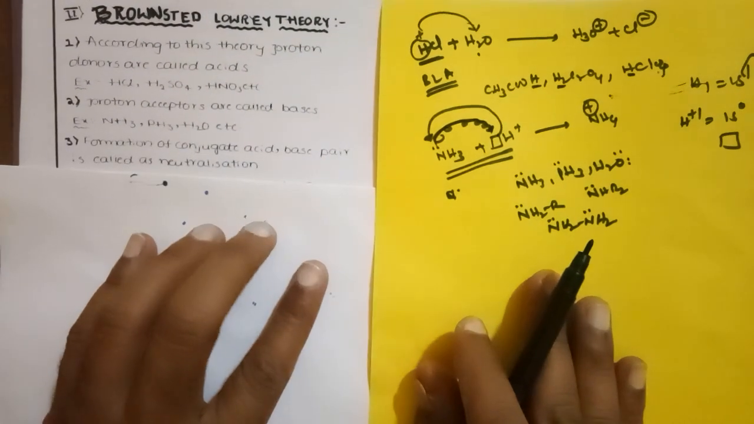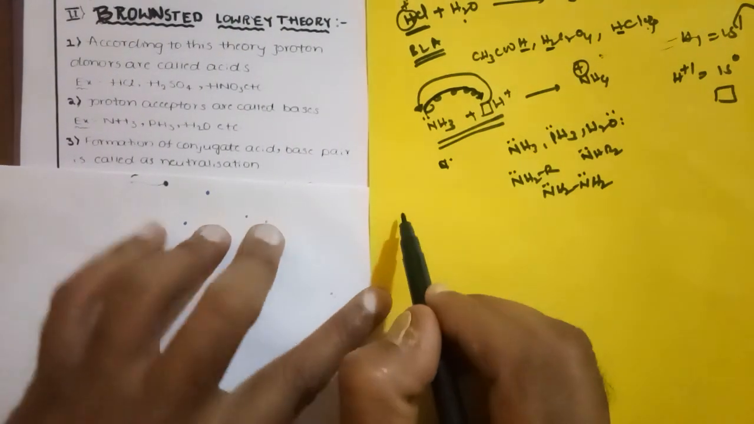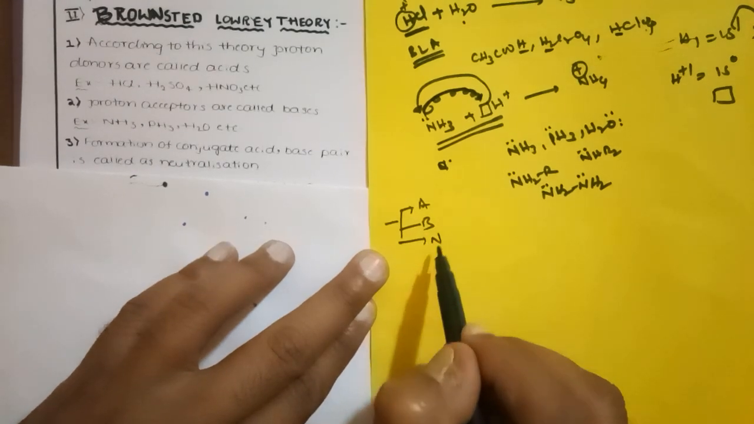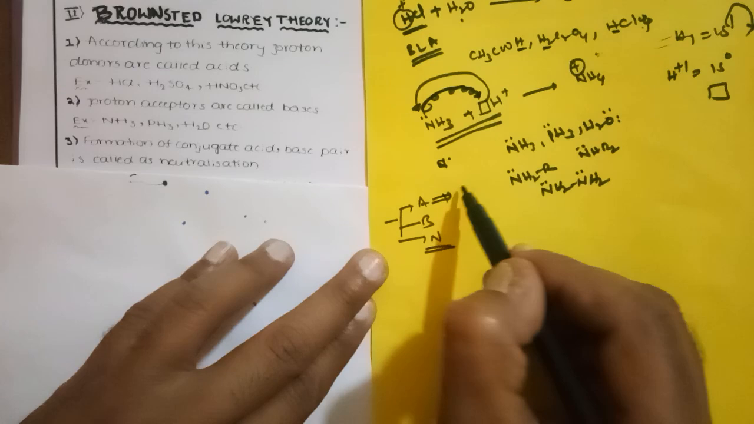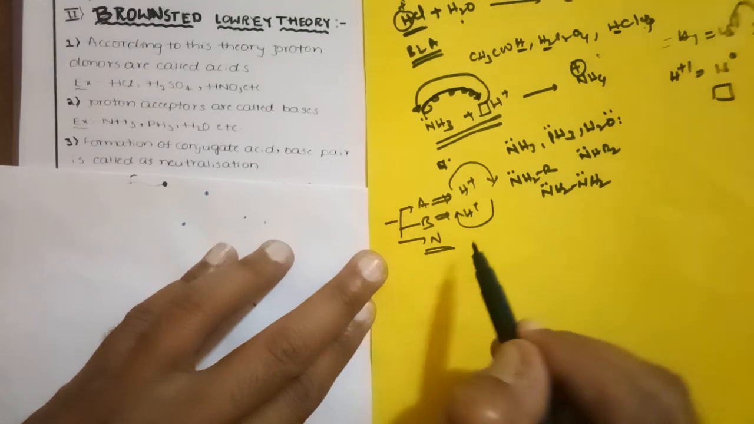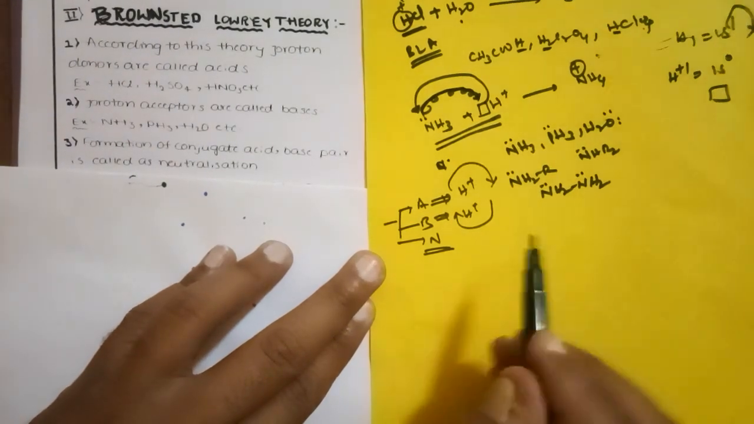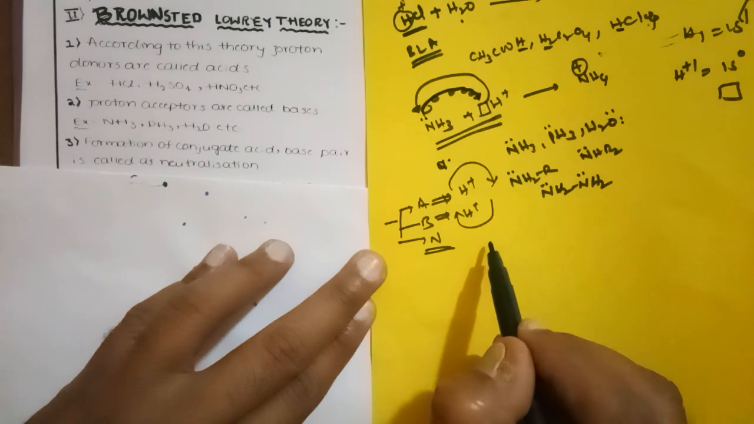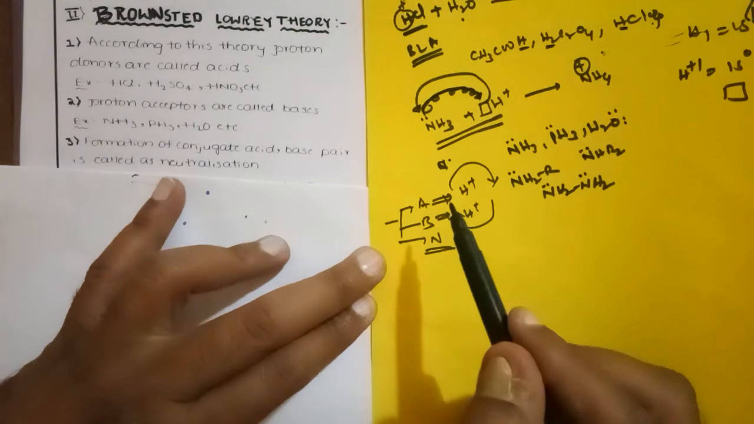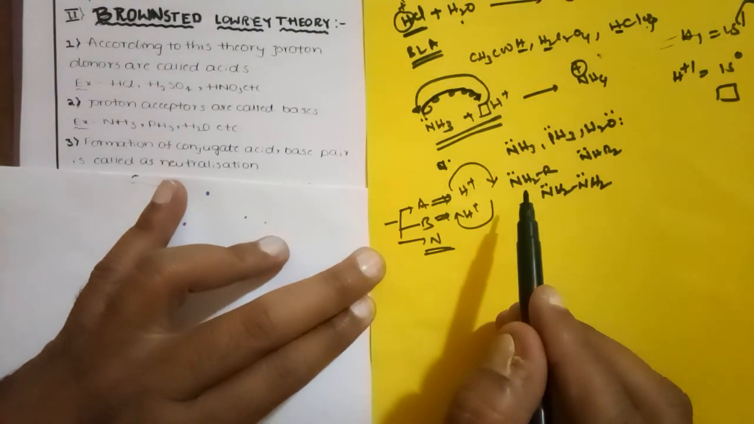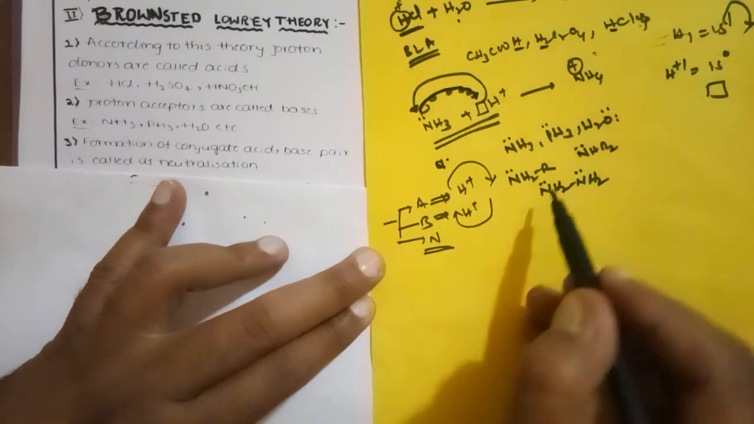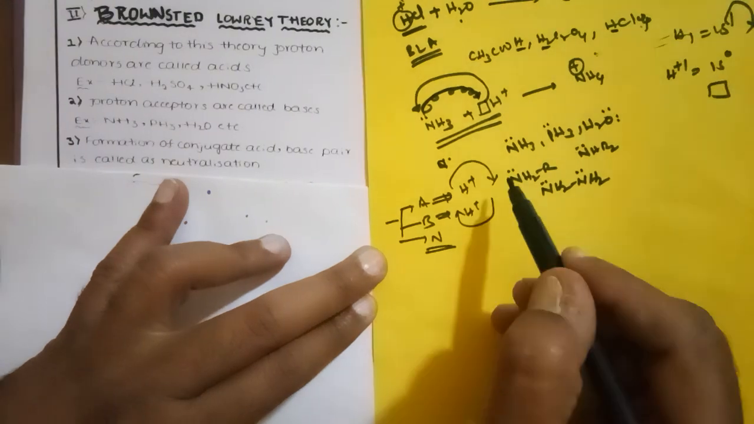Now, what is meant by neutralization? For every theory, we should first concentrate on what is meant by acid, what is meant by base, and what is meant by neutralization reaction. Here, acids are proton donors and bases are proton acceptors. Now, neutralization is the formation of a conjugate acid-base pair. What is meant by conjugate acid-base pair? In an acid-base pair, there is one proton difference.